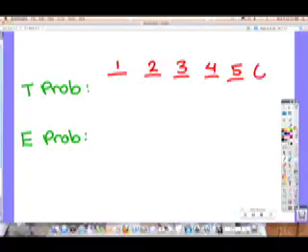How about a 2? There's only one number 2, right? So 1 out of 6. How about a 3? How about a 4? How about a 5? How about a 6? So everything has one chance, right? We should roll it 1 out of 6 times, but now we're going to experiment.